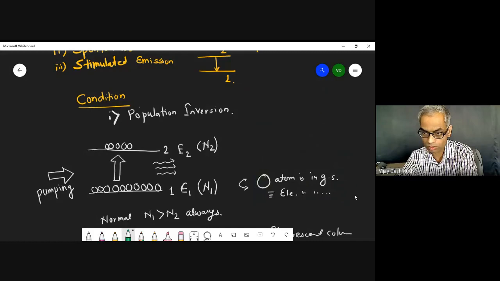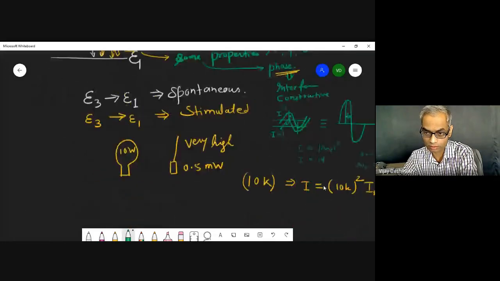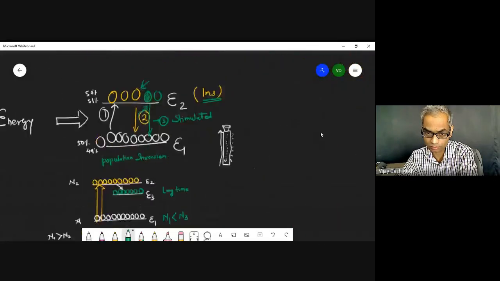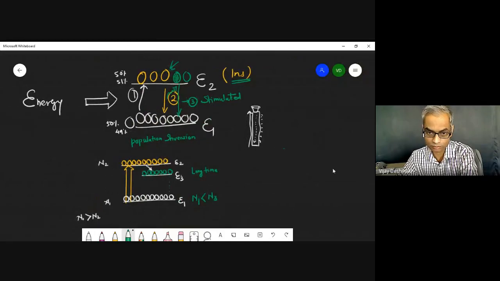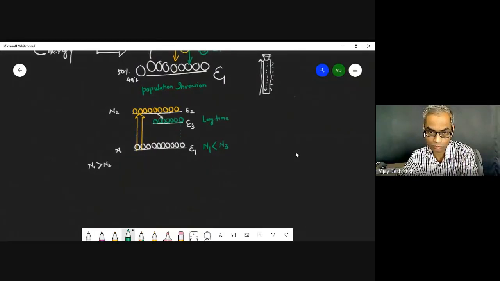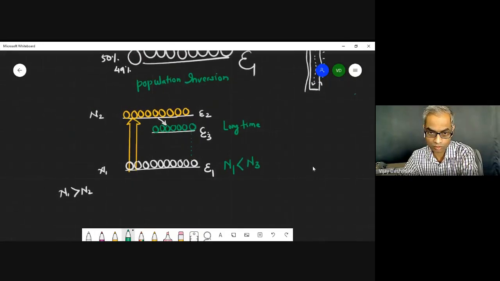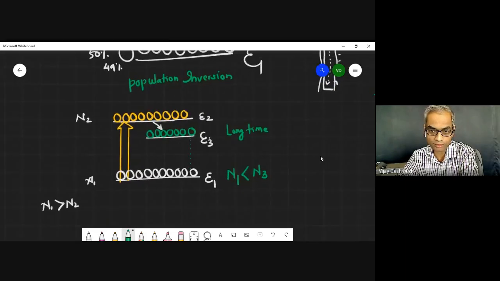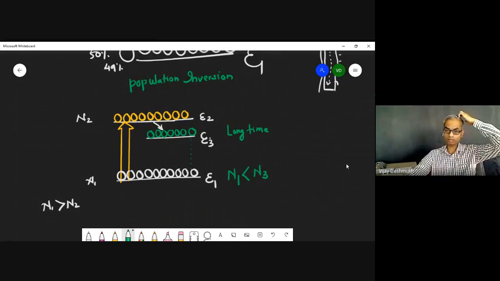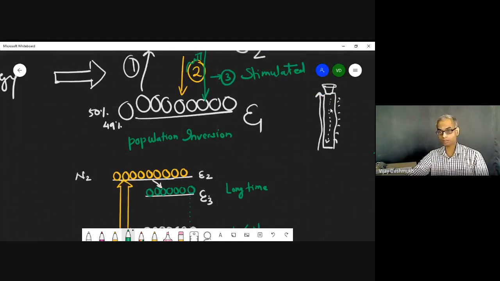We are talking about the three-level laser, three-level system. So momentarily, for a short time. Now this situation is similar to a building, where you have a small tank here, a small tank.